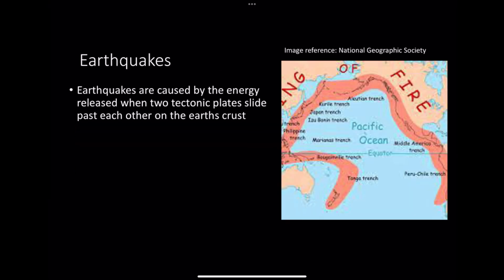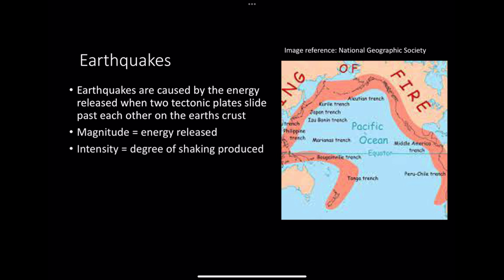Earthquakes are caused by the energy released when two tectonic plates slide past each other on the Earth's crust. The magnitude is the energy an earthquake releases, and the intensity is the degree of shaking produced by the event. The Ring of Fire is responsible for 75% of the world's earthquakes, which is where Chile is located. Not only do earthquakes have immensely damaging effects themselves, they also cause tsunamis.